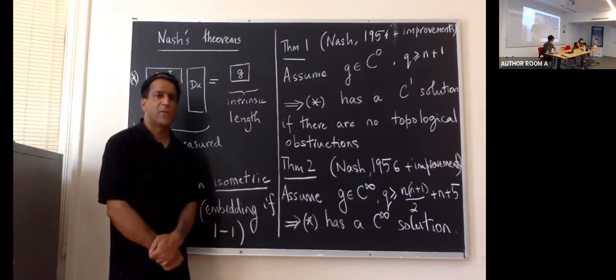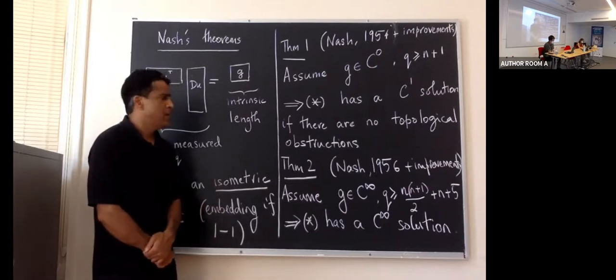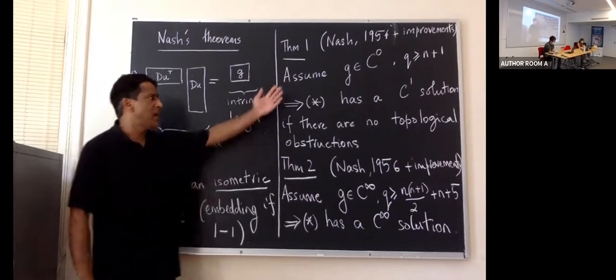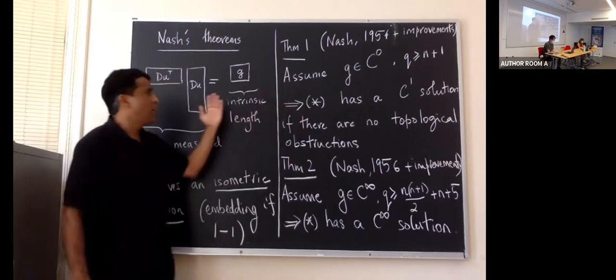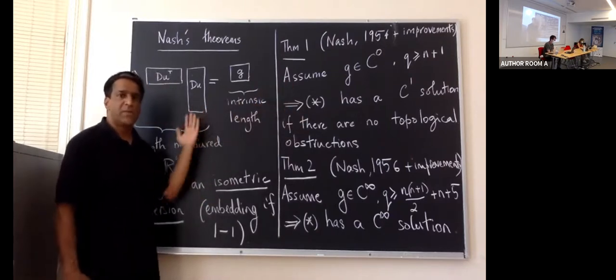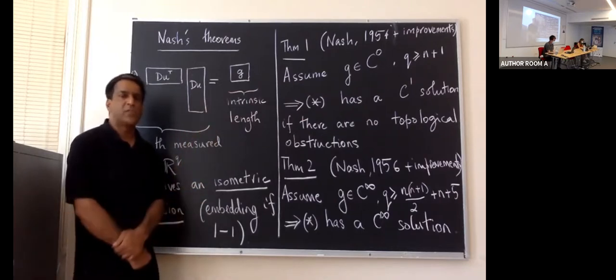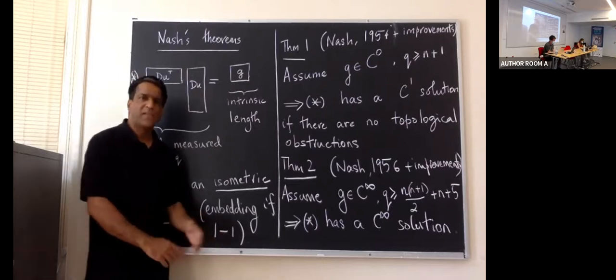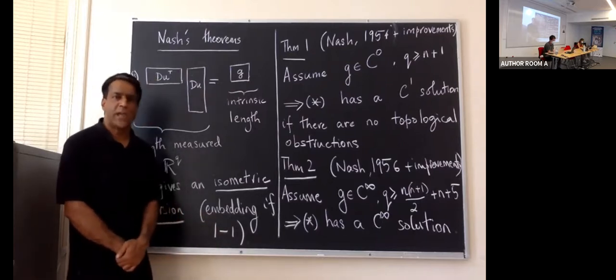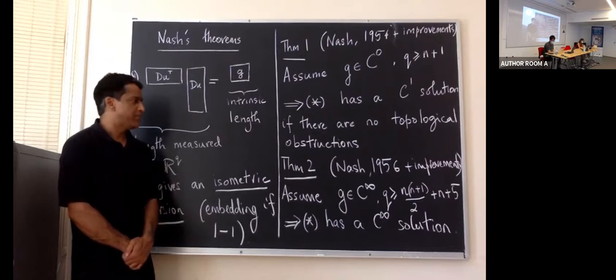Nash's original work had q greater than or equal to n plus 2. The statement of the theorem then is that under these assumptions, there is a C^1 solution to this system of partial differential equations. There's another caveat, which is that one must make an assumption on the topology of the manifold, but that's a final point that is not relevant for us at this stage.